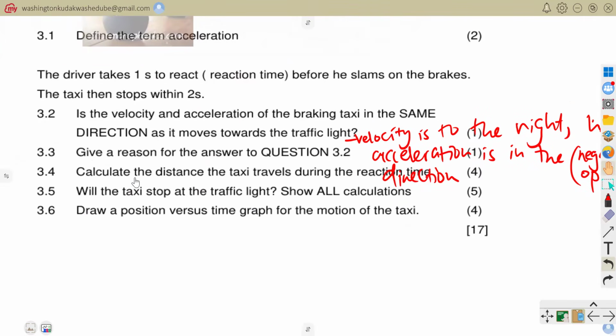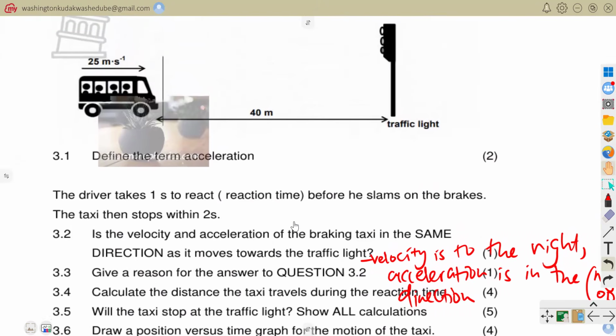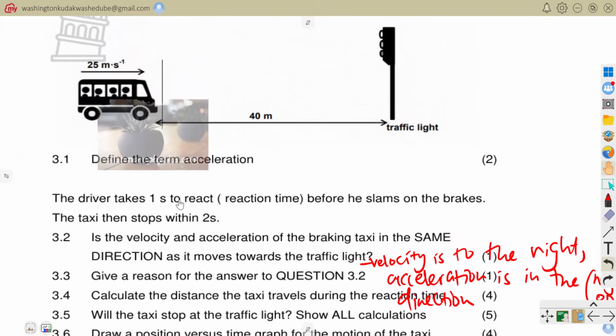Now they are saying, calculate the distance the taxi travels during the reaction time. What was the reaction time? They say that the driver takes 1 second to react before he slams on the brakes. So here, my total time taken is 1 second. My initial velocity there is 25 meters per second. And what do I need to find? The total distance that was traveled.